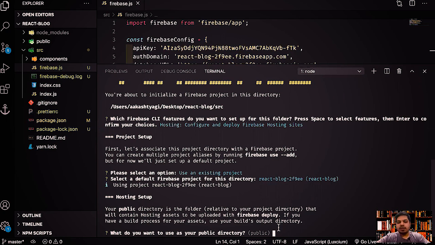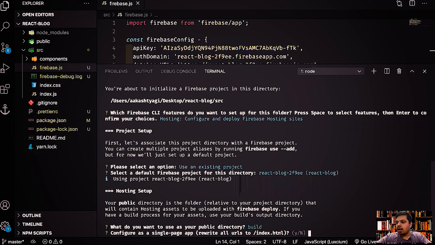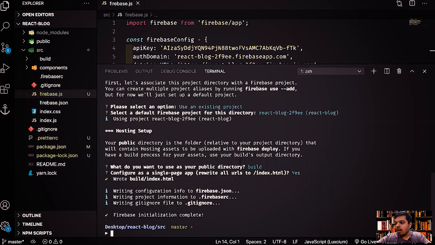Guys, the thing over here is we will build a React project. That will basically create a build directory for me, and I use that directory as public, right? Once I run npm run build, Create React App will give me a build directory and its name will be build, right? Generally, earlier when we used gulp, it was dist, distribution, but here it will be build. Configure as a single page app? Yes, we want to configure everything as a single page app, and everything is fine.